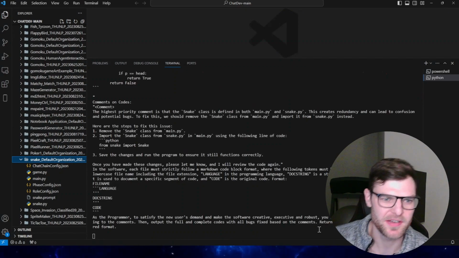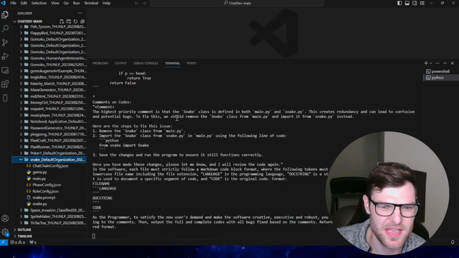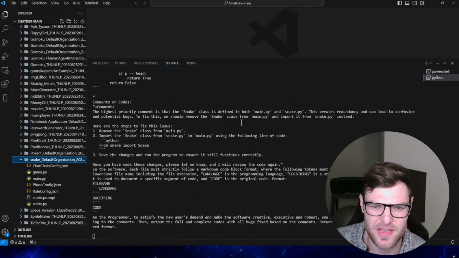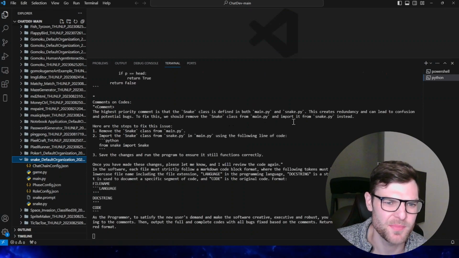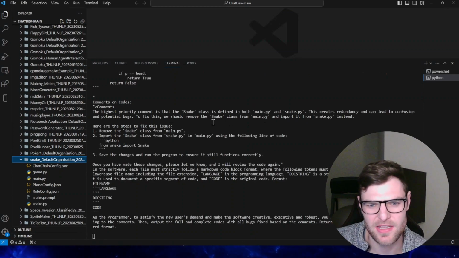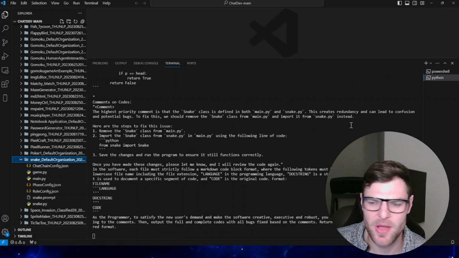You can see right here, it gave back some comments on the code. The highest priority comment is that the snake class is defined in both main.py and snake.py. This creates redundancy and can lead to confusion and potential bugs. To fix this, we should remove the snake class from main.py and import it from snake.py instead.